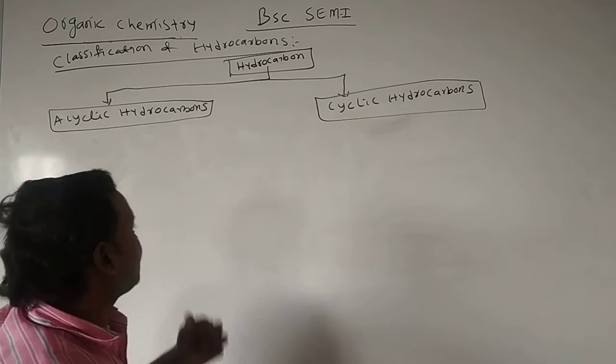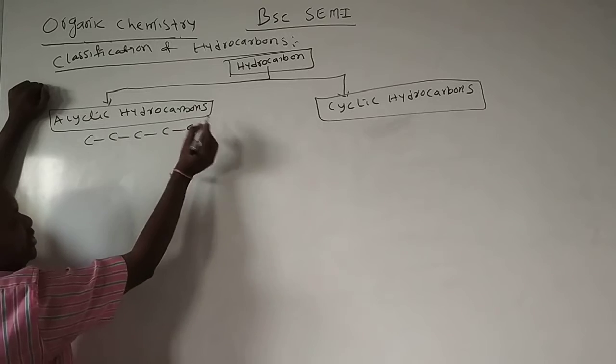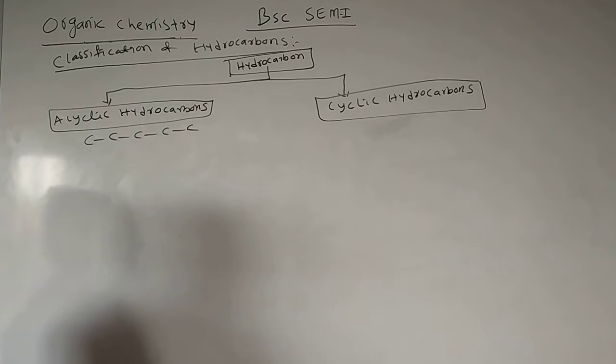What are the acyclic? What are the cyclic? Acyclic means like this, straight chain. These are also called straight chain hydrocarbons, aliphatic hydrocarbons, long chain hydrocarbons.